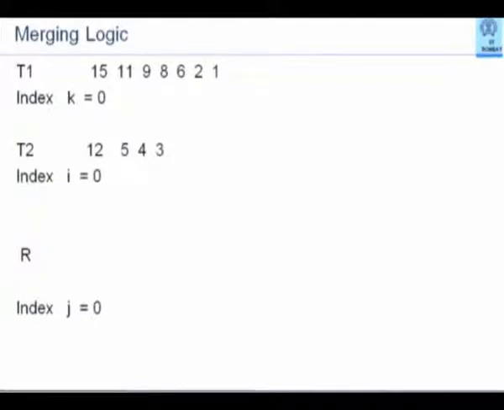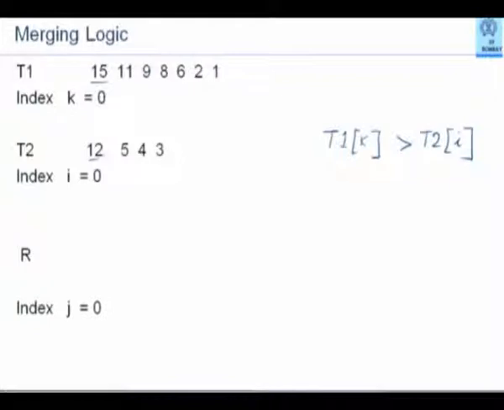I will always compare T1 k with T2 i. When k is equal to 0, what does that comparison mean? Is 15 greater than 12? Of course, 15 is greater than 12.